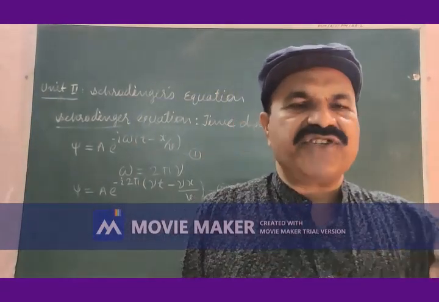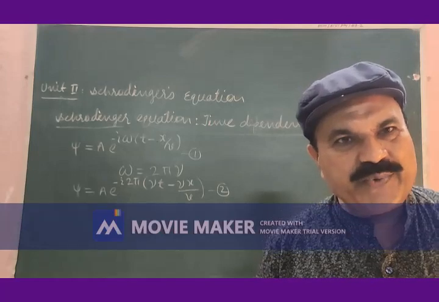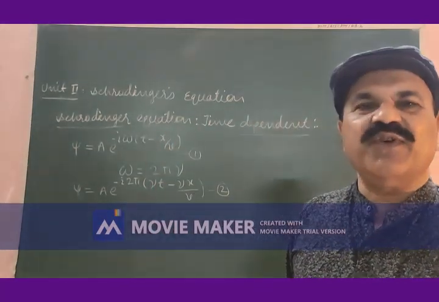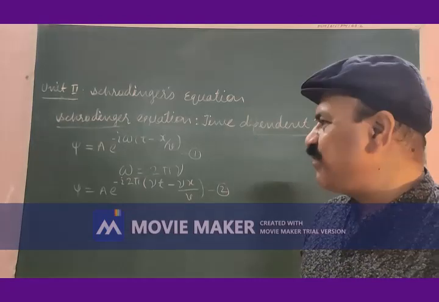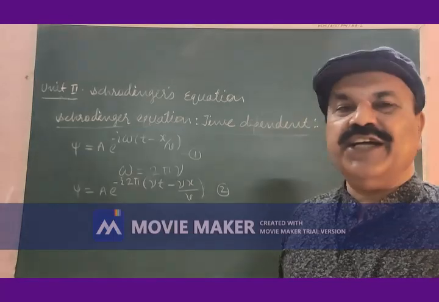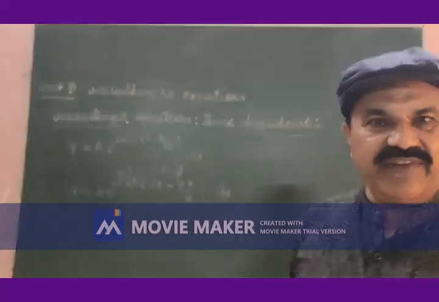For omega in equation 1, we have placed 2 pi nu. Nu is taken inside the bracket, and so we will have the wave function psi is equal to a e to the power minus i 2 pi into, in the bracket, nu t minus nu x divided by v.